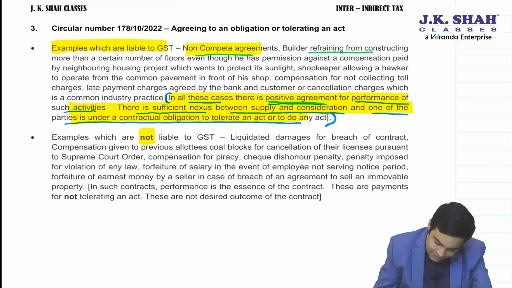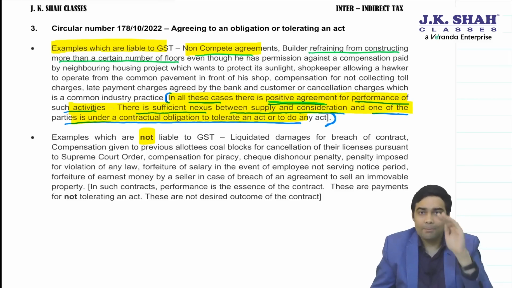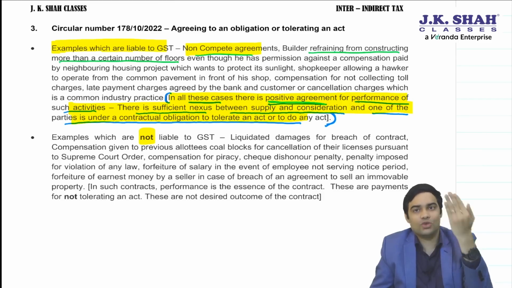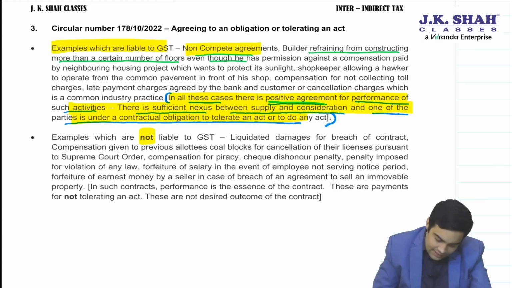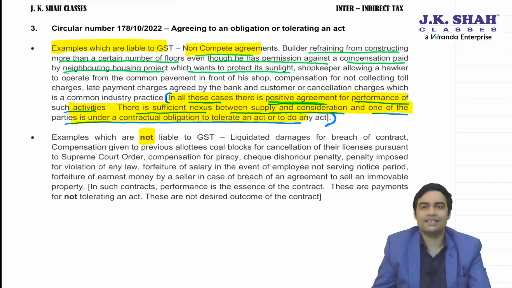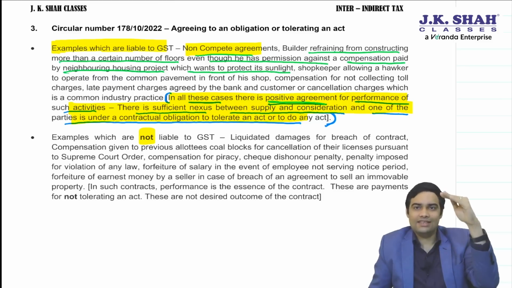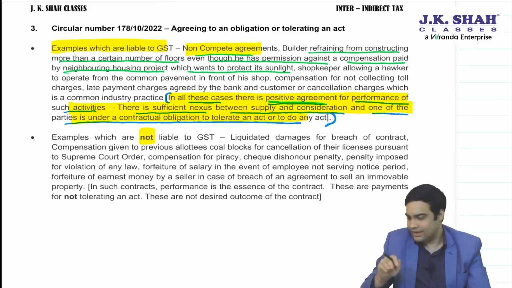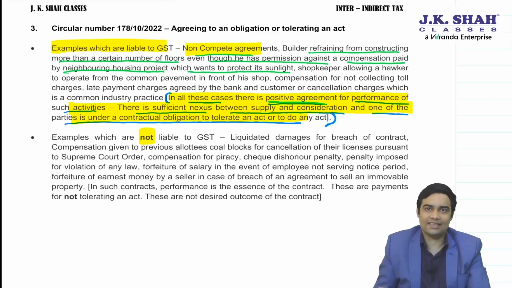Builder refraining from constructing more than certain floors. The builder is not constructing more than certain floors, even though he has permission, against a compensation paid by a neighboring housing society which wants to protect its sunlight. See, I live in a 16-floor building. Next to me, one more building is coming up, which is proposed to be 25 floors.